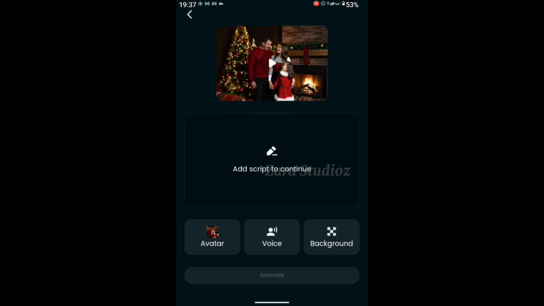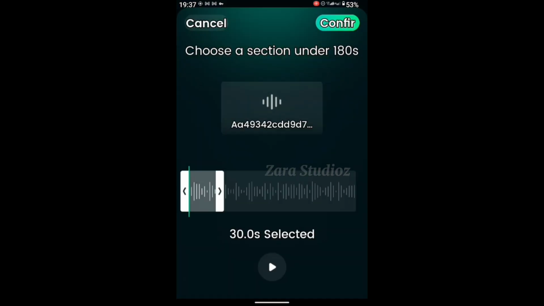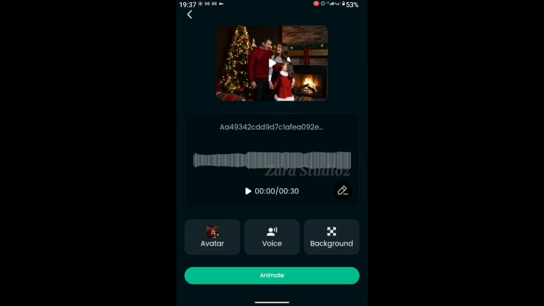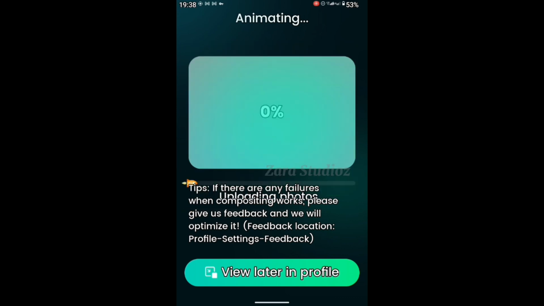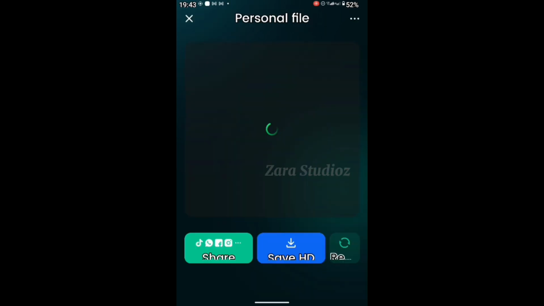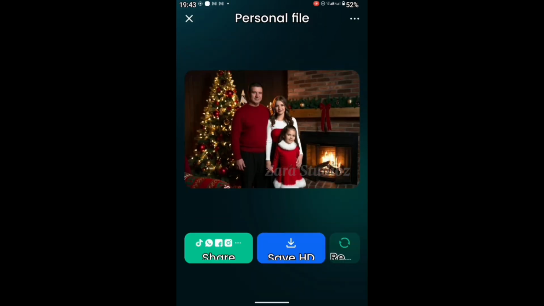It might take a while for your audio to import for the very first time, so be patient. Once it has imported, it will automatically select the first 30 seconds for animation. Now click on confirm at the top right corner, click on animate, and then click on animate image, and before you know it, your video will be ready. And this is what we have.